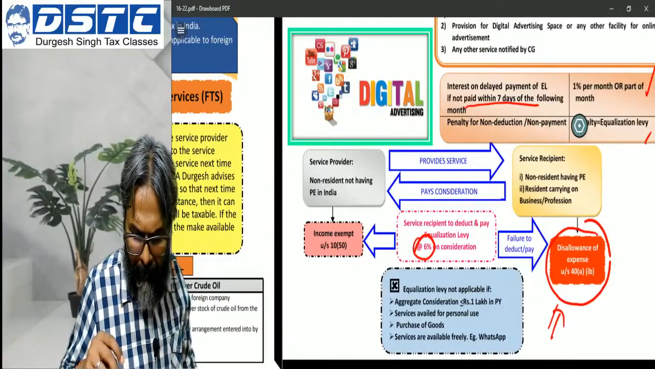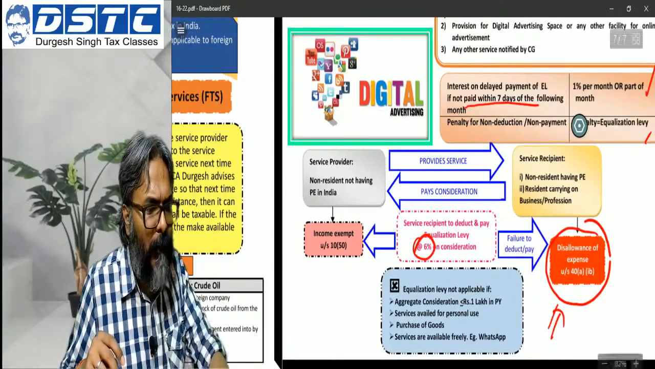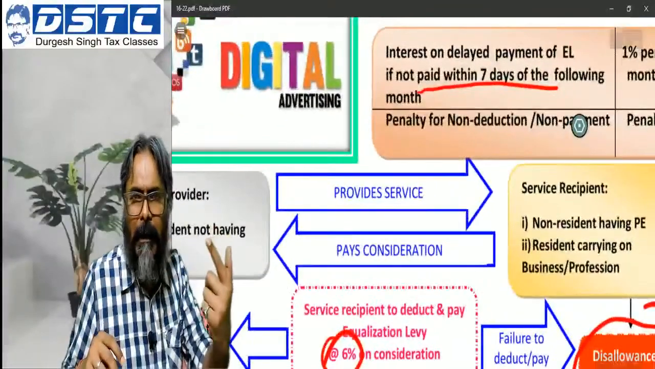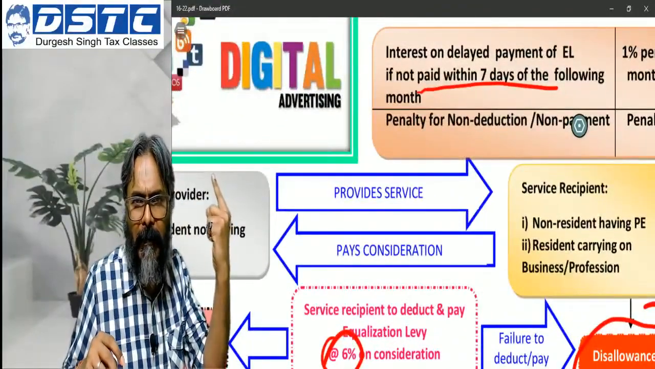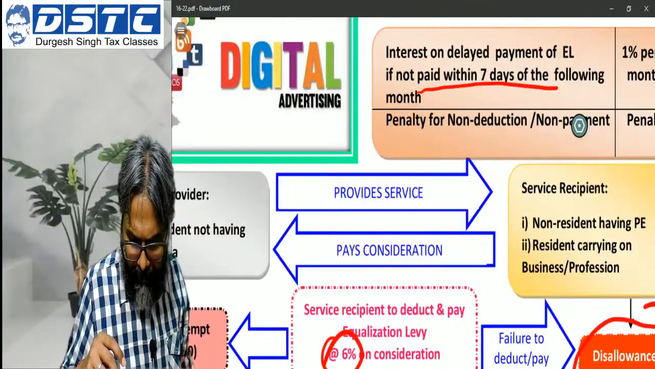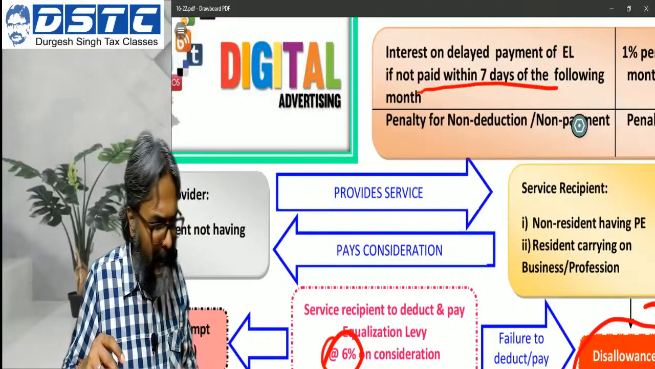Yes, CB has asked one query: will the interest calculation be from the 8th day? Yes. This is not the way we have discussed for TDS. It's not for the TDS part.